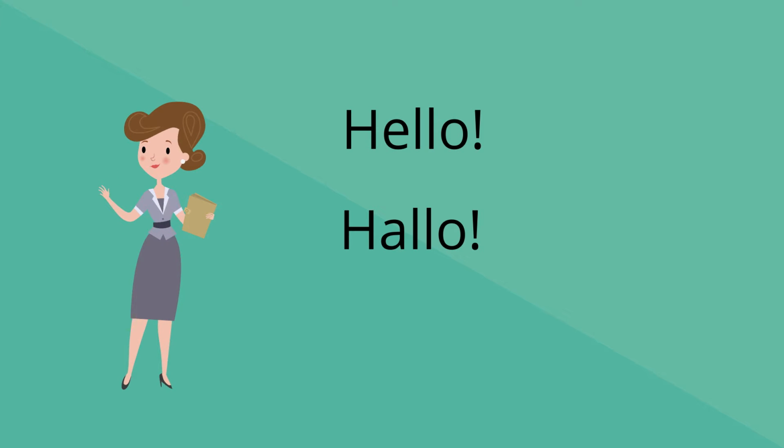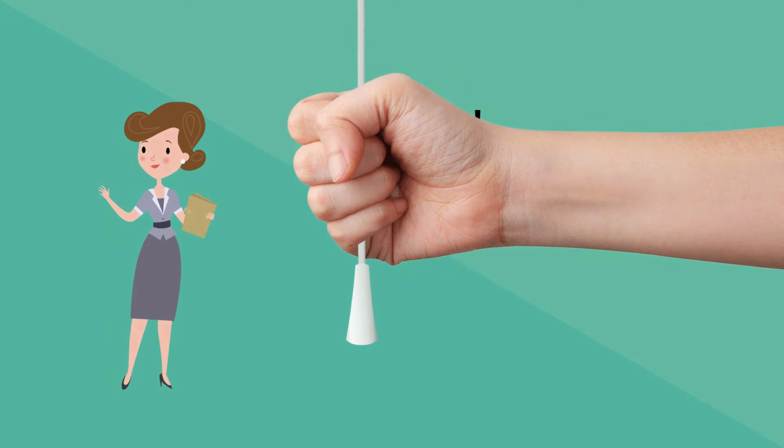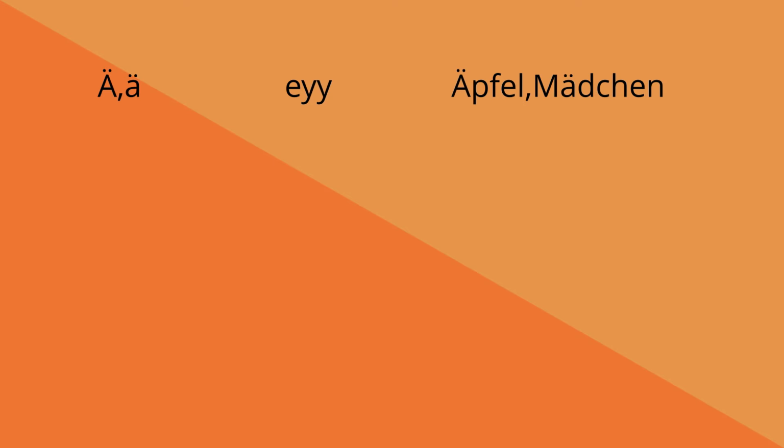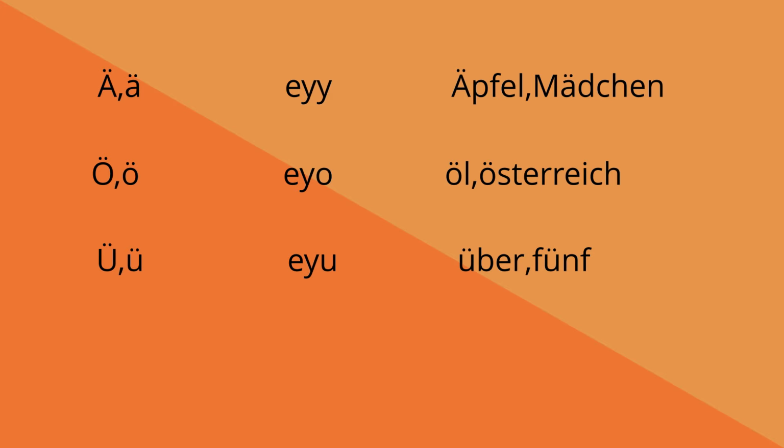German easily. In this video, we will be learning German pronunciations. A umlaut is ye, for example, Äpfel or medicine. Pronunciation of O umlaut is yo, for example, Yol or Österreich. Pronunciation of U umlaut is U, for example, Jubel or Fünf.